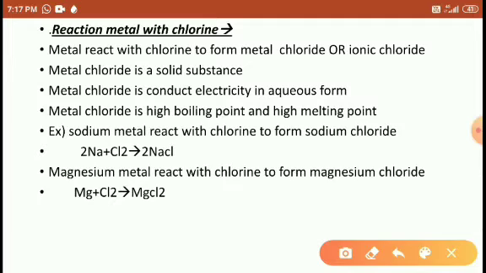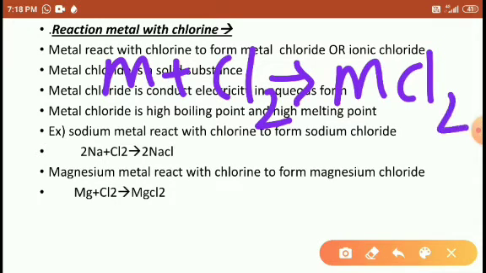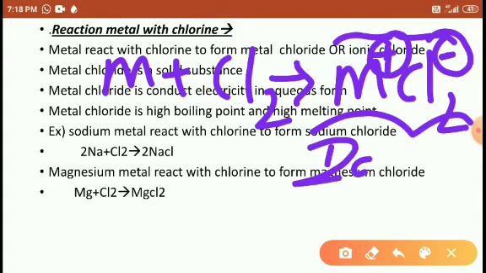Okay, next property. Reaction of metal with chlorine. When metal reacts with chlorine to form metal chloride, it is also called ionic chloride. Right, students? Why is this called ionic chloride, students? Because when chlorine reacts with metal, the metal develops positive charge, chlorine develops negative charge. The charge develops here, right? This charge we call ions. That's why it is an ionic chloride.